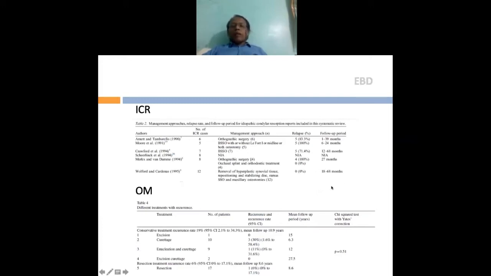So you may have a relapse rate which is too high in a very short period of time, or which is too low for a long period of time. And a relapse rate too low for a long period of time is always a favorable management strategy, or a favorable management approach. That is what it states. And we had a similar approach for odontogenic myxoma, because that was also based on recurrence and recurrence rates.